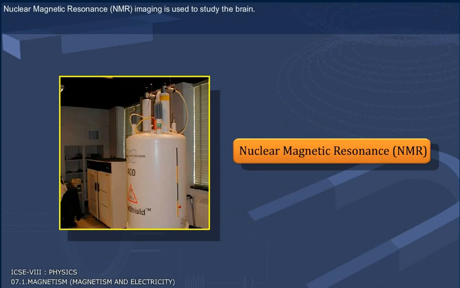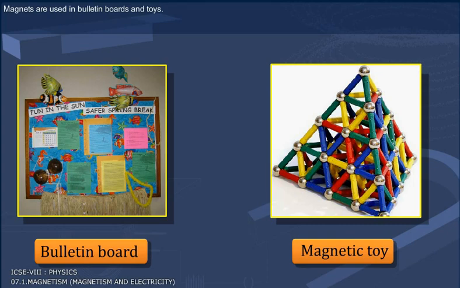Nuclear magnetic resonance, that is NMR imaging, is used to study the brain. Magnets are used in bulletin boards and toys.